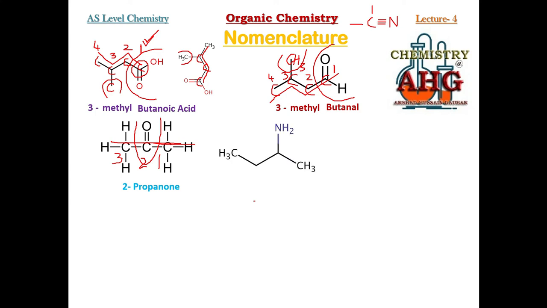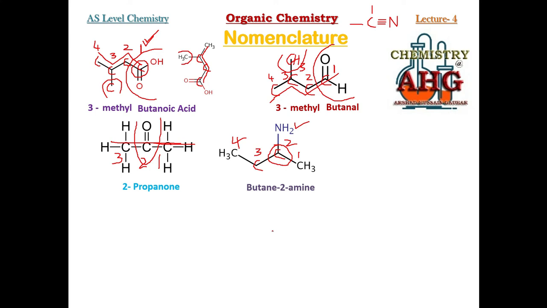Okay, name this compound. Now in this case, this carbon is the functional group carbon. What is the functional group? Amine is the functional group. This carbon must be given the least number. 1, 2, 3, 4. There are 4 carbon, but, single bond, ane, and the functional group is amine. At carbon number 2: butane-2-amine. Butane-2-amine.